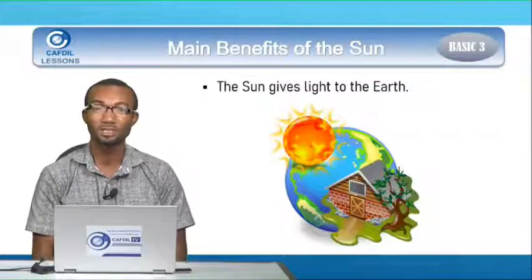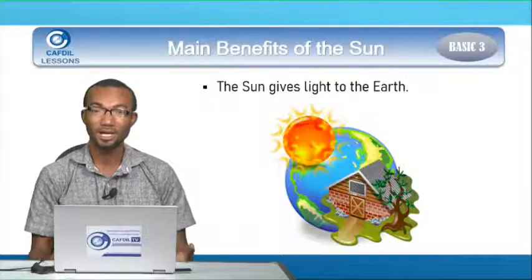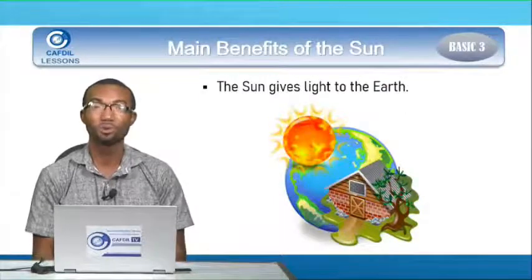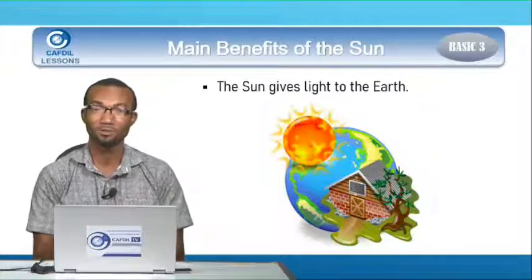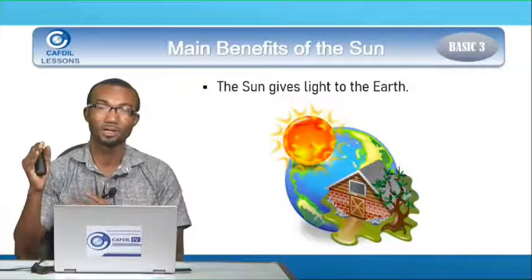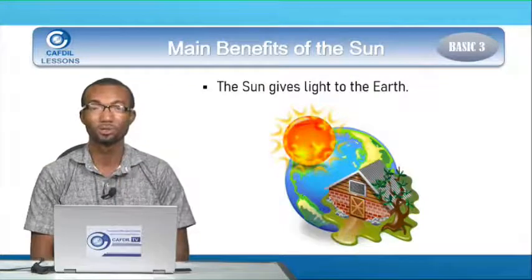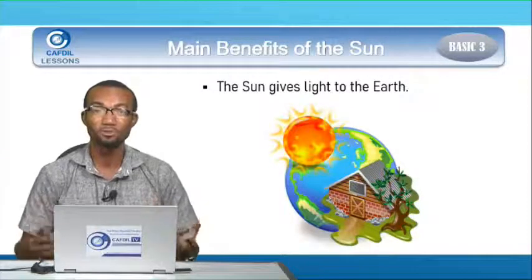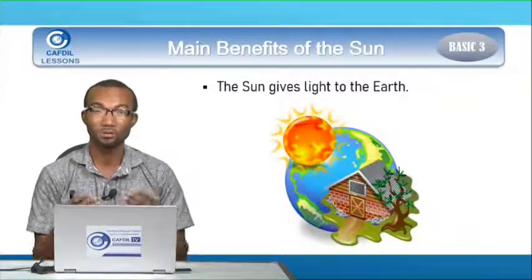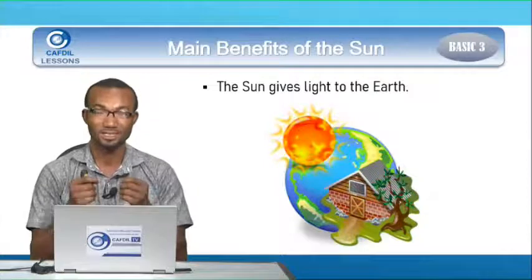Kate, assuming the sun was not there, you see how dark the world will be. We will always experience dark. When it's night time, from around 6:30 p.m. going, you always switch on the lights when you want to do something, because the place is dark. So assuming there is no sun, it means the world will be very, very dark. So the sun is very important to us because it gives us light.